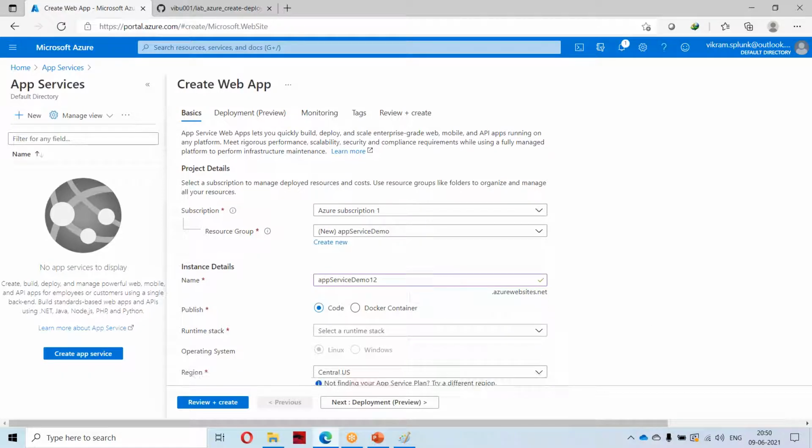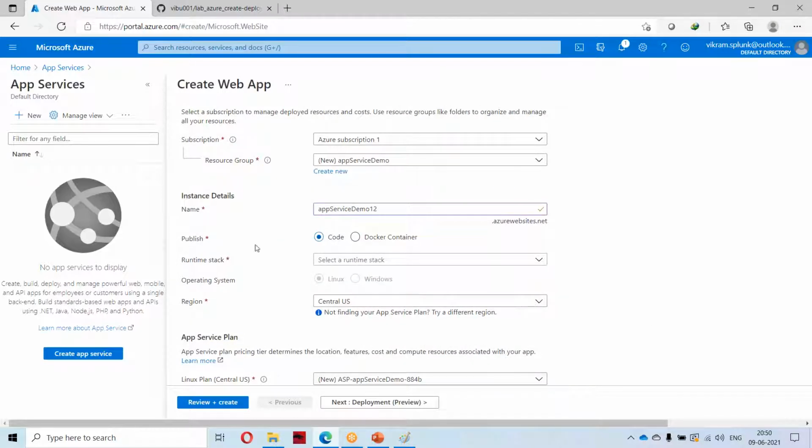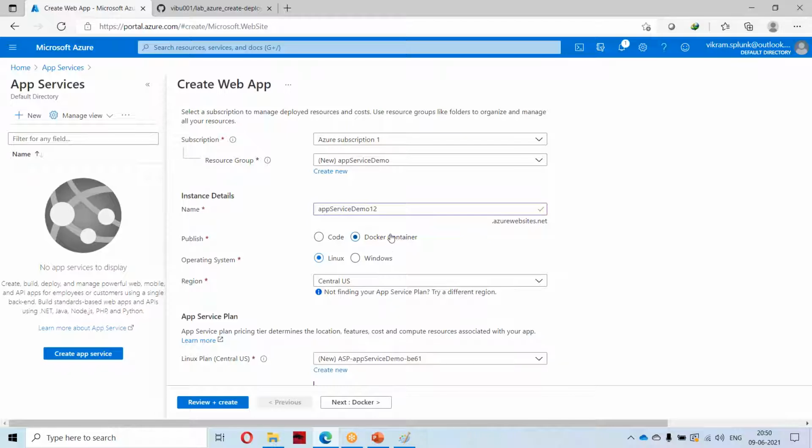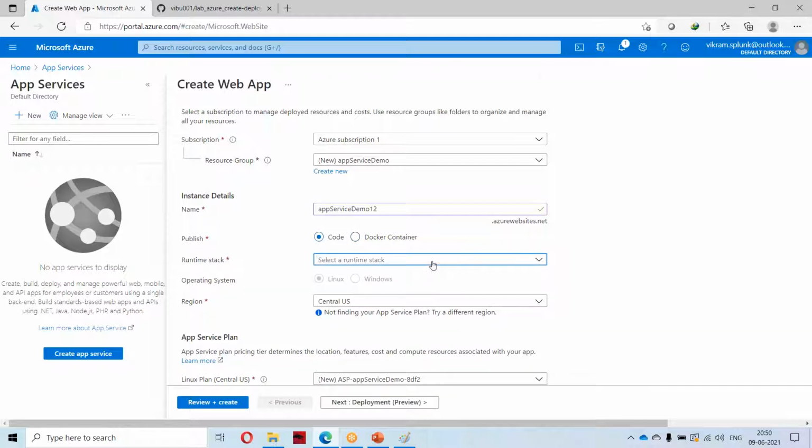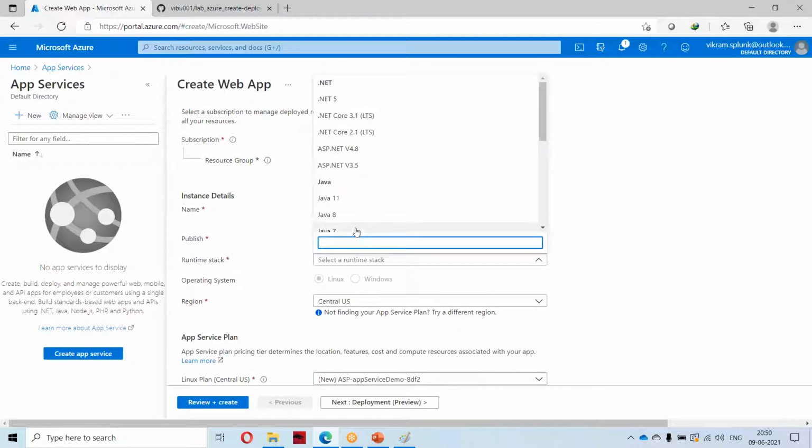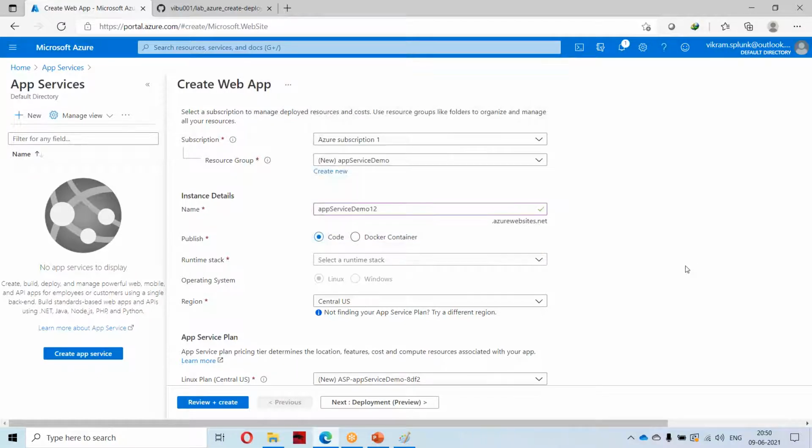As I mentioned earlier, the deployment can happen in two modes: one via code and one via Docker container. If it is via Docker container, I can select whether it is Linux or Windows. If it is code, I have to select the environment. These are the compatible versions that Azure supports.